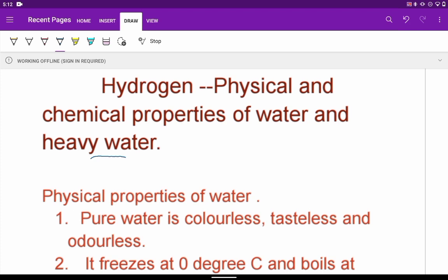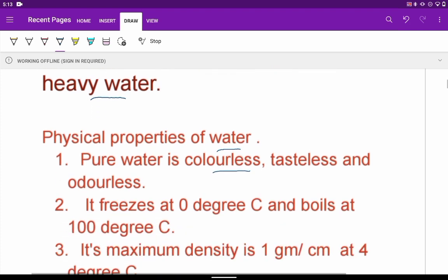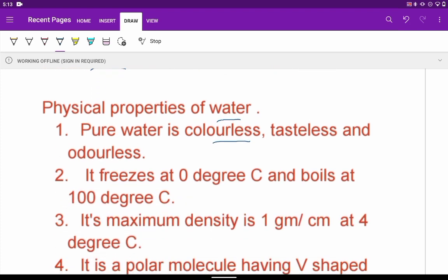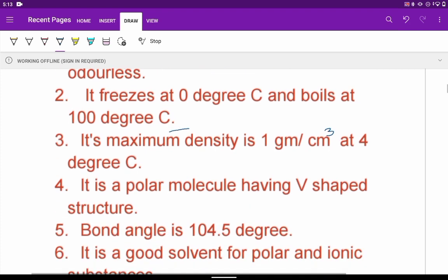Now first we will have a look into the physical properties of normal water. As we all know, pure water is colorless, tasteless and odorless. That we have seen, it's common and we all know about it. It will freeze at 0 degrees C and boil at 100 degrees C. Its maximum density is 1 gram per centimeter cube at 4 degrees C, so it is the maximum density for normal water.